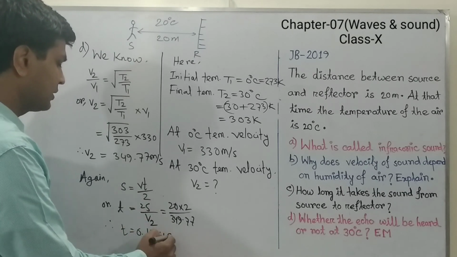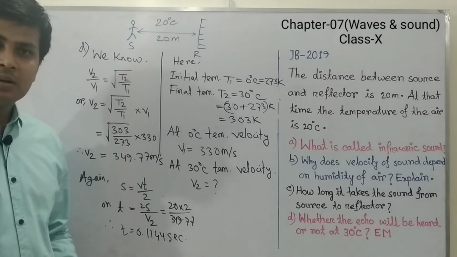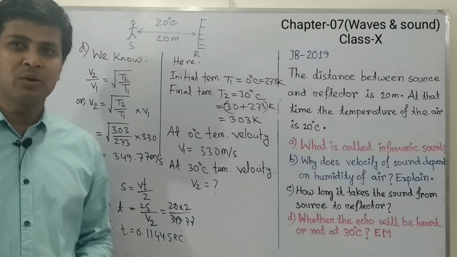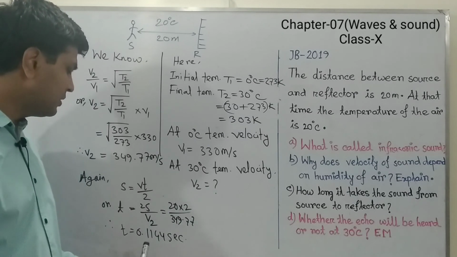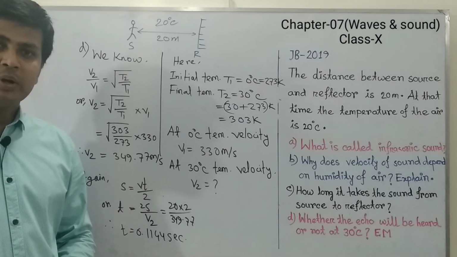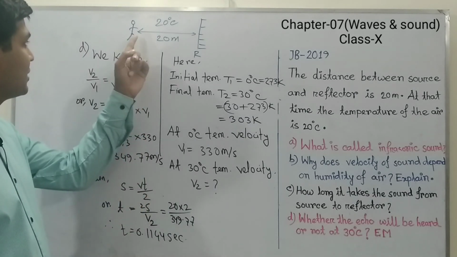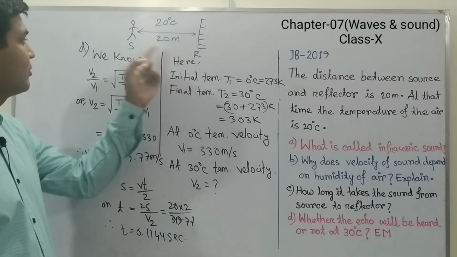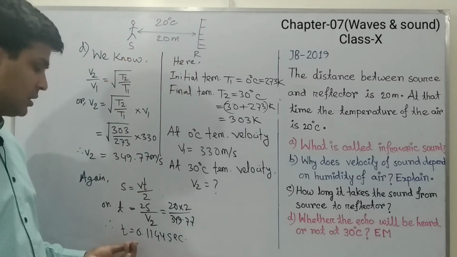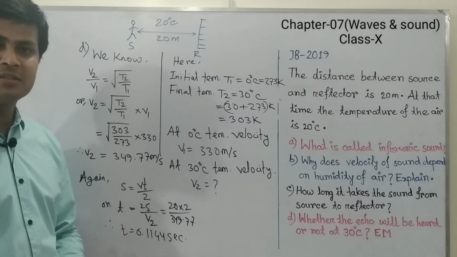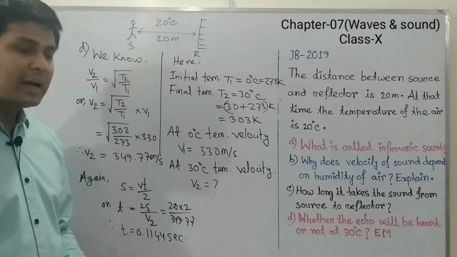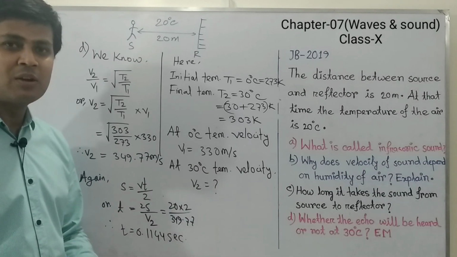0.1144 seconds. And we know to hear an echo, the minimum time or persistence time of hearing is 0.1 second. And we calculated the time to reach from source to reflector and again from reflector to the source, which takes 0.1144 seconds. So we can say at 30 degrees Celsius temperature the echo will be heard.